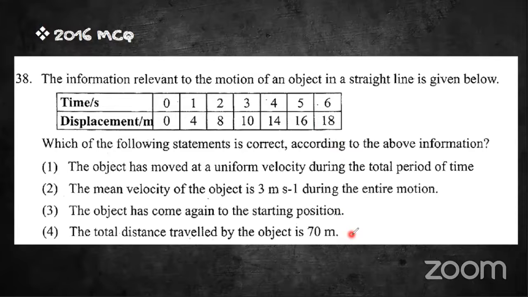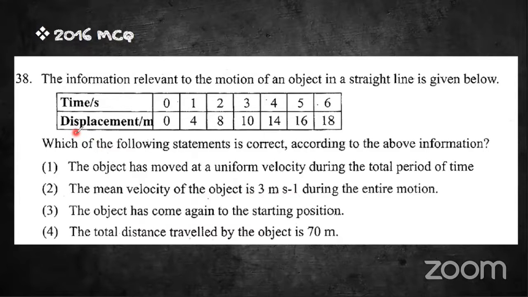So I can explain it again. The object has moved at a uniform velocity during the total path. That statement is incorrect. Why? Here we can see in the table, the displacement is increasing but not gradually. Between 4 and 8, 4 meters have been added. Between 8 and 10, only 2 meters have been added. There is no pattern. If the pattern is not seen, that means it is not moving in a uniform velocity. So the mean or average velocity of the object is 3 m s^-1.